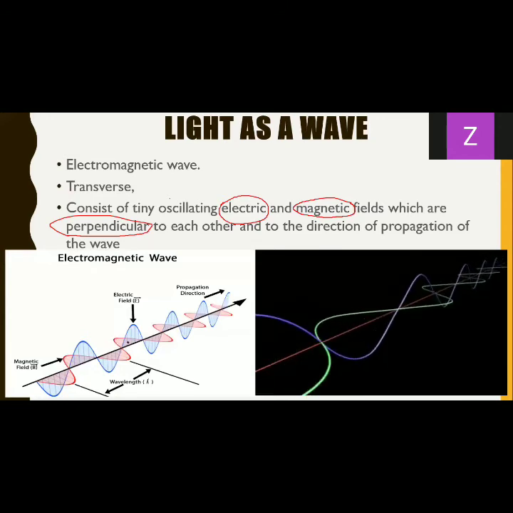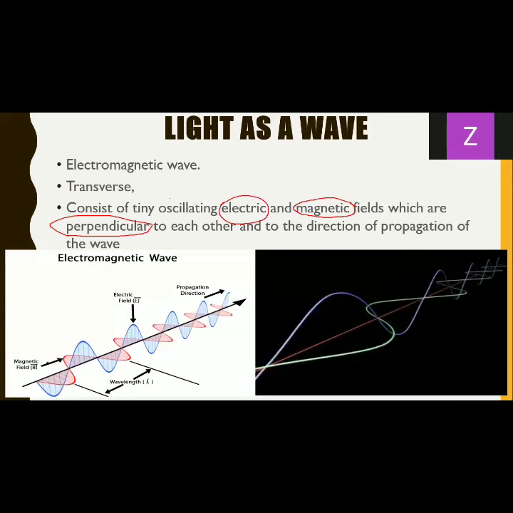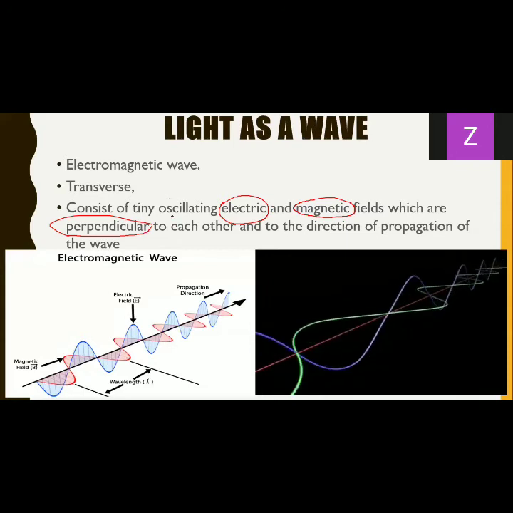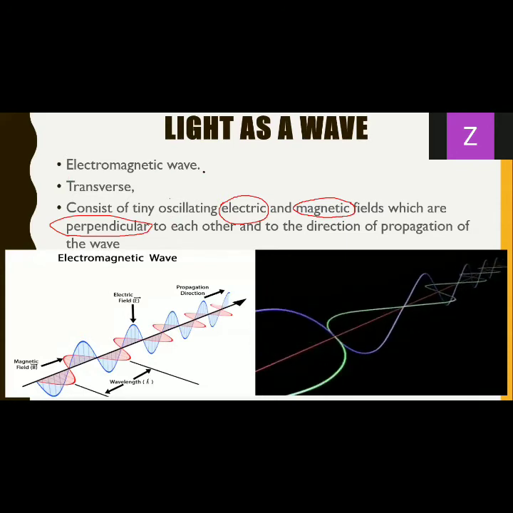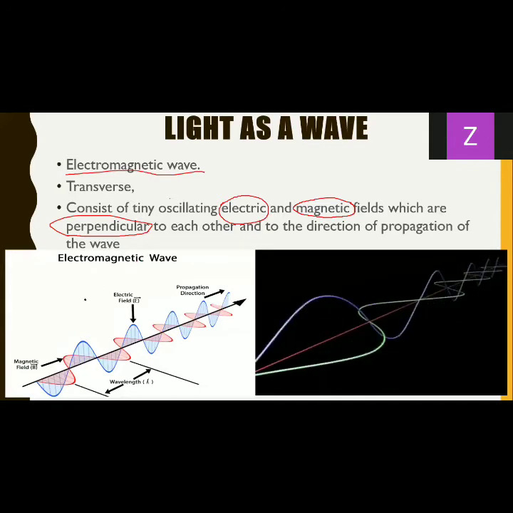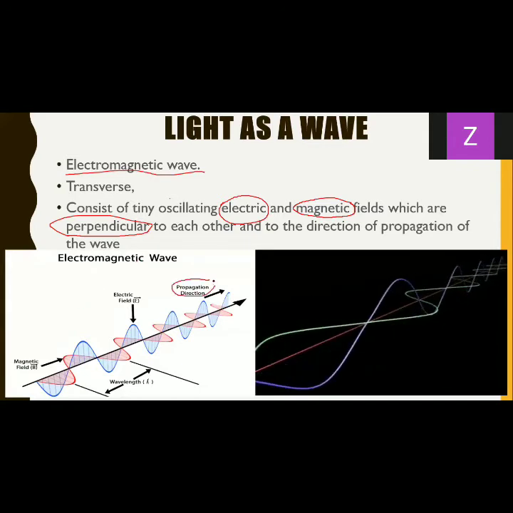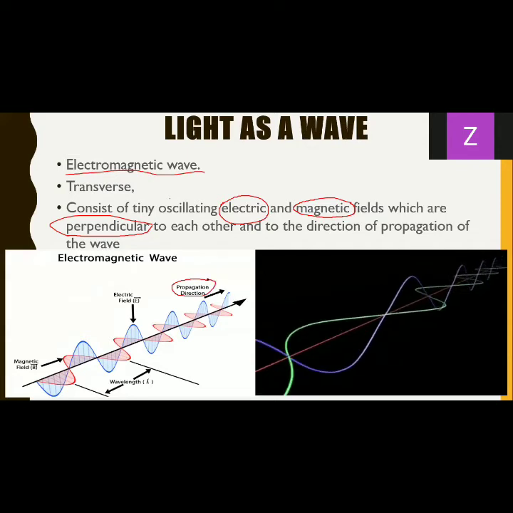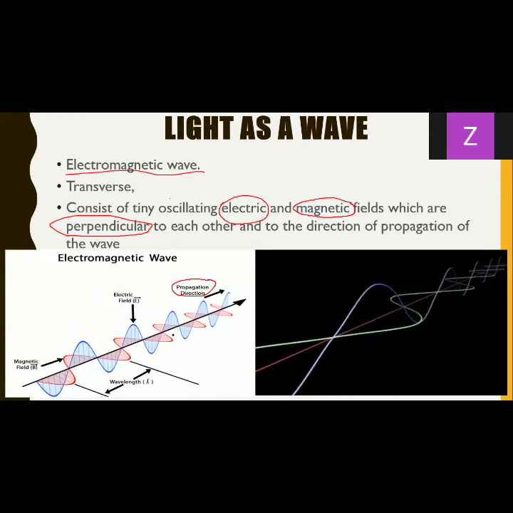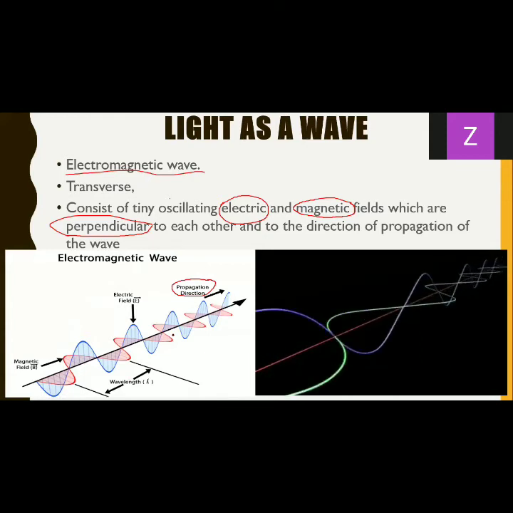And since they're oscillating continuously, both of them together constitute this electromagnetic wave. Whatever the direction of propagation, like here it is shown to the right side, this is how the electromagnetic wave or a wave of light is considered.